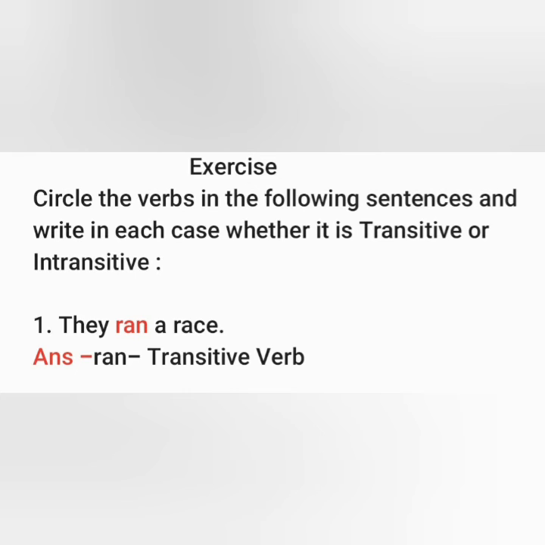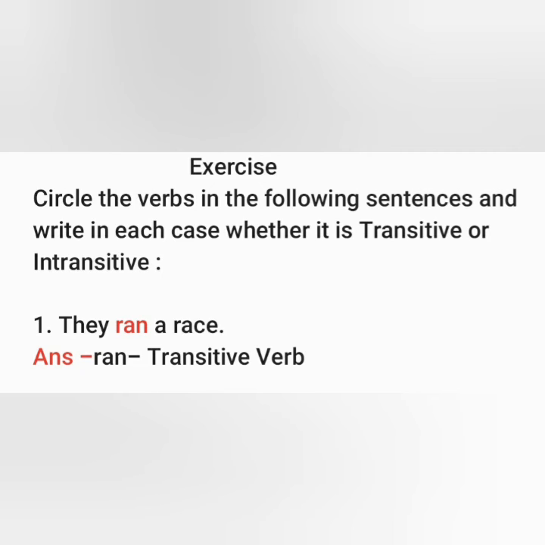Do you know students why it is a transitive verb? Yes, because it needs an object to complete the sense, so it is a transitive verb. See, if we remove the object here, then it will not give us the complete sense. They ran. It is not giving us the complete sense. We require an object after the verb to complete the sense.